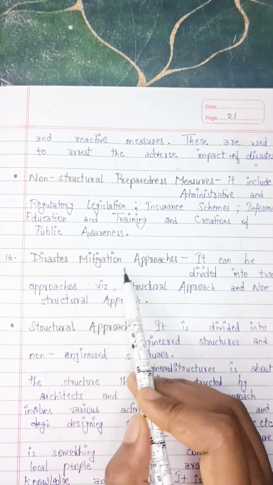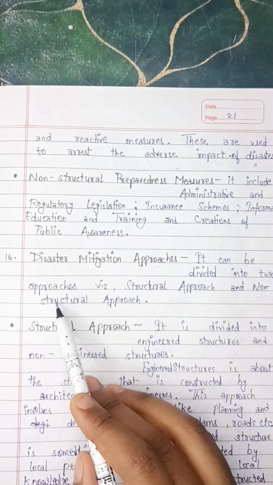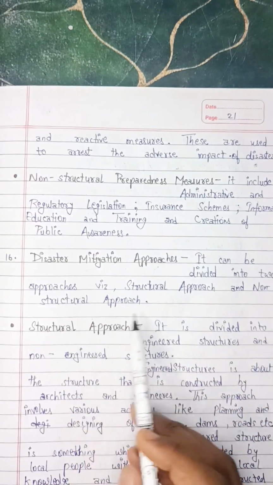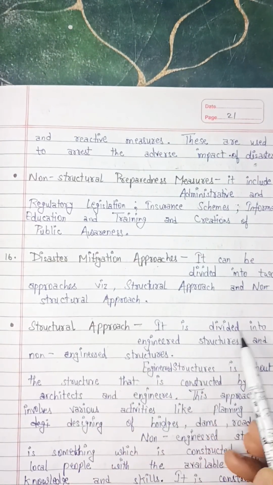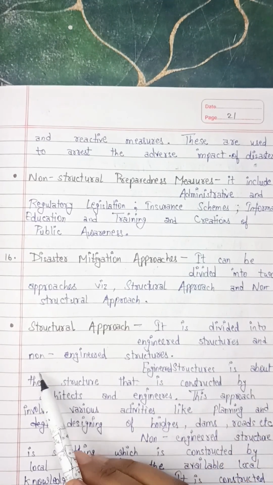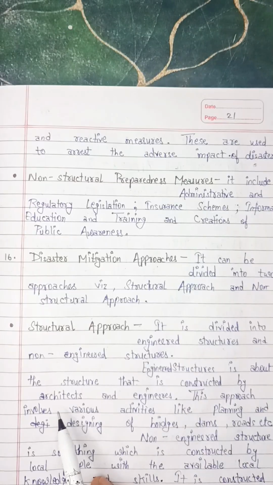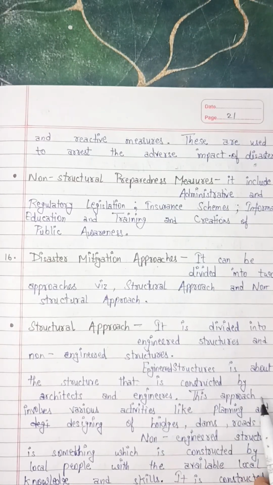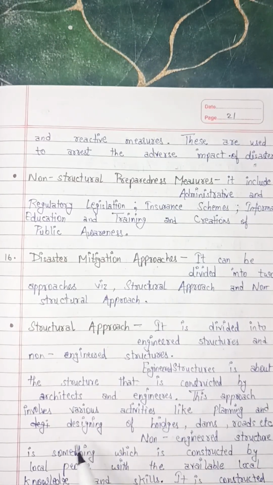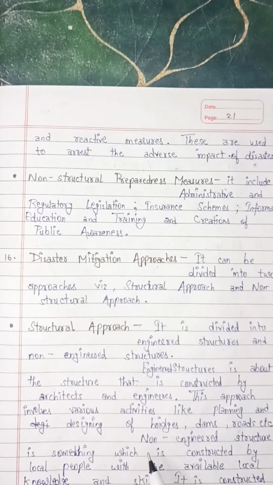Next topic is disaster mitigation approaches. It can be divided into two approaches: structural approach and non-structural approach. Structural approach is divided into engineered structures and non-engineered structures. Engineered structures are structures constructed by architects and engineers. This approach involves various activities like planning and designing of bridges, dams, roads, etc.